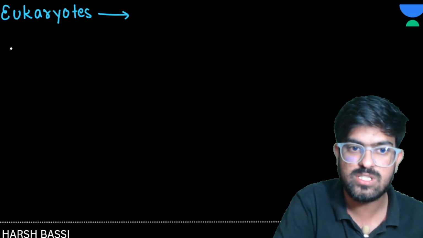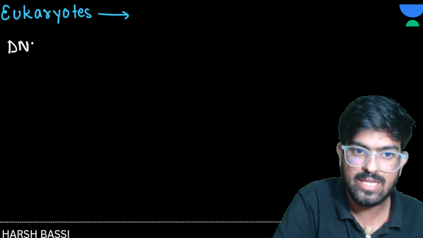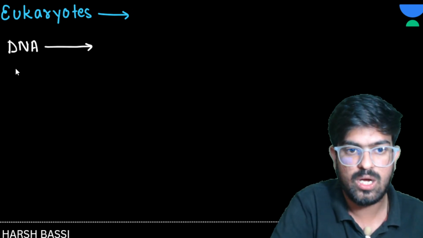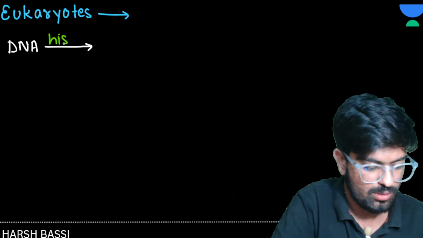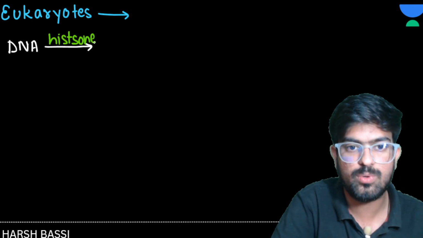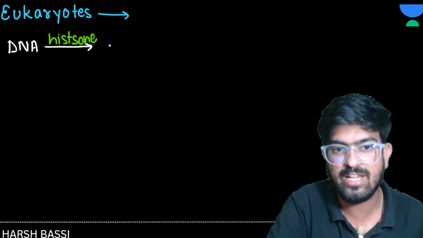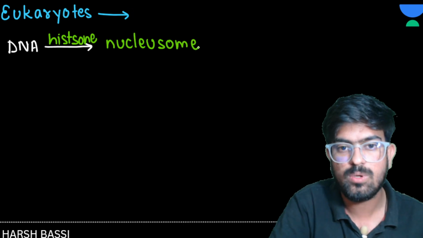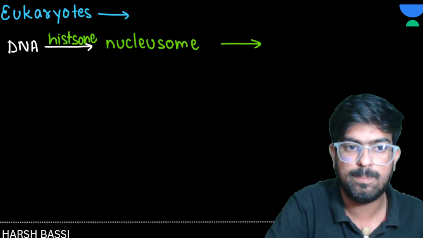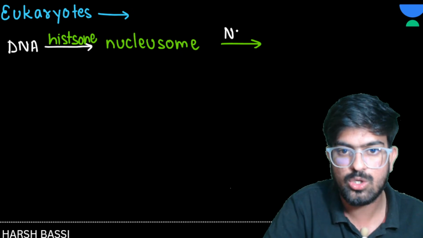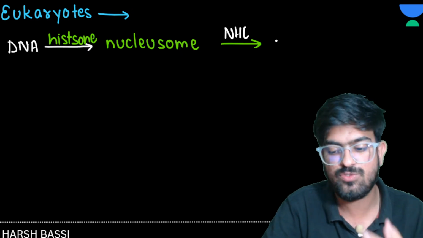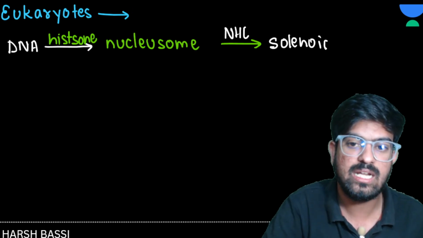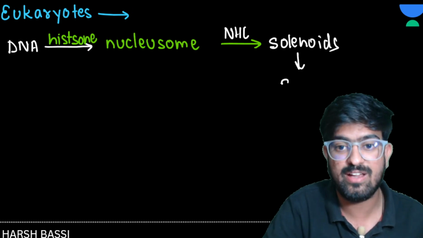So how is it happening? First we have the normal DNA. Then this DNA gets histone proteins, and with the help of the histone proteins we get a nucleosome. Now the nucleosome gets a non-histone complex, and it makes solenoids, and from the solenoids we have the super solenoid.